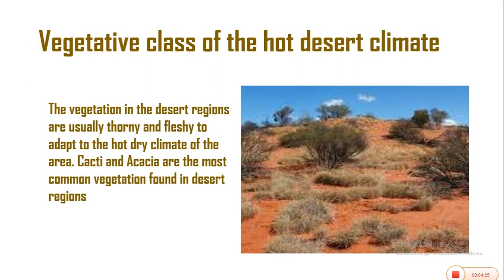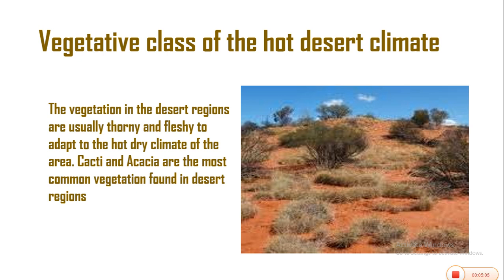Vegetative class of the hot desert climate. The vegetation in the desert regions is usually thorny and fleshy to adapt to the hot, dry climate of the area. Cacti and acacia are the most common vegetation found in desert regions. This is what the vegetation in desert climate looks like. The vegetation is scanty, and some of the plants that survive in desert climate are usually thorny. This is because they are able to retain water inside of them that will last them until they're able to get more water.